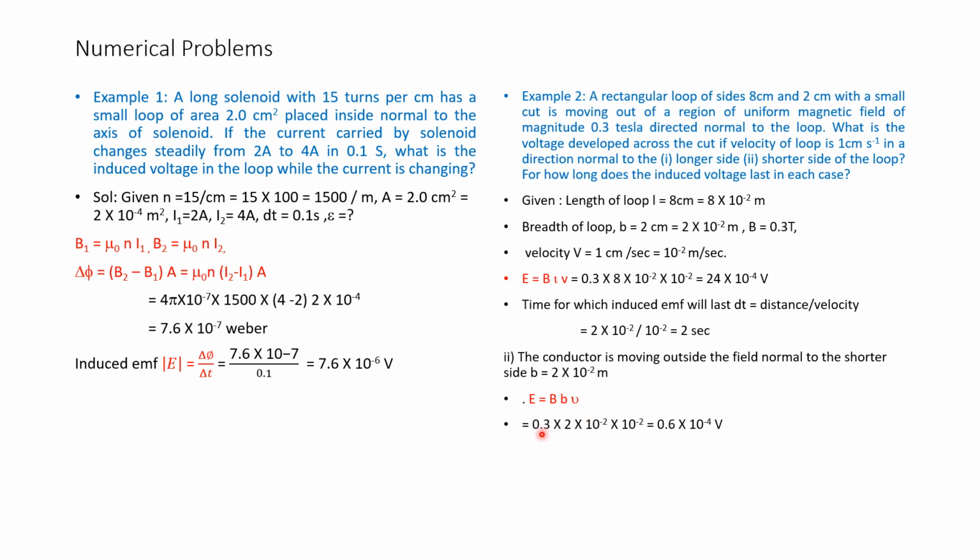So substituting the values, B is 0.3, into small b, 2 centimeters, that is 2 into 10 to the power of minus 2, and velocity is 1 centimeter per second, which is equal to 10 to the power of minus 2 meters per second. Therefore, E's value is 0.6 into 10 to the power of minus 4.